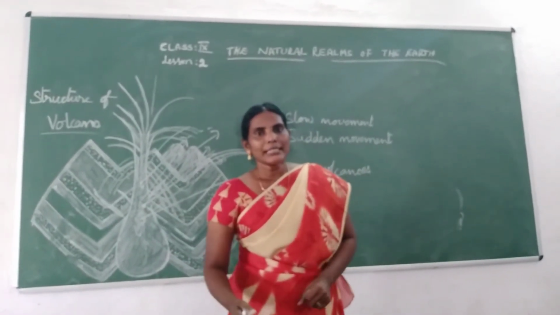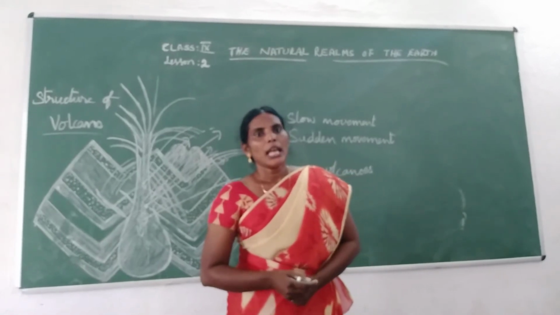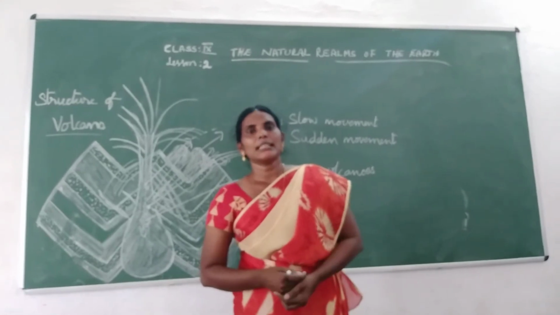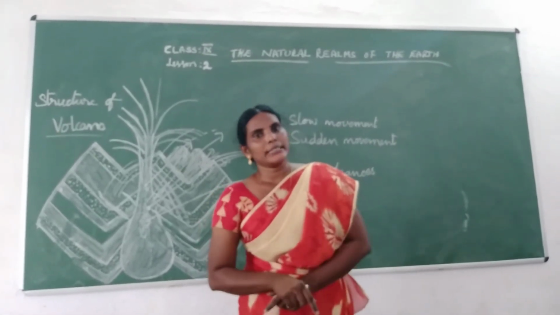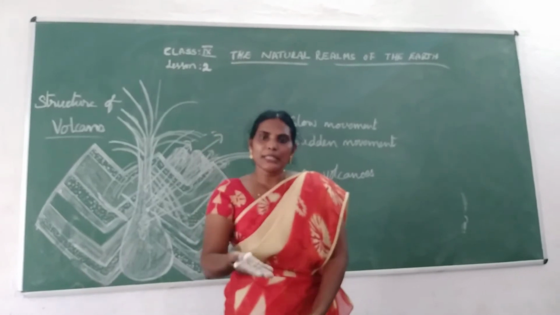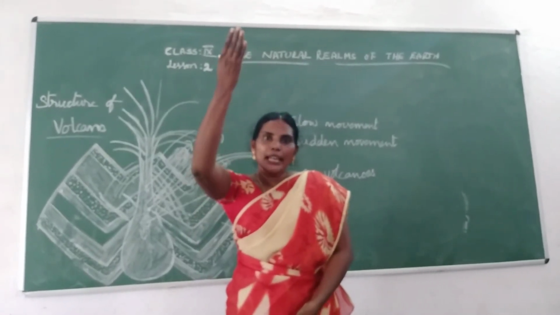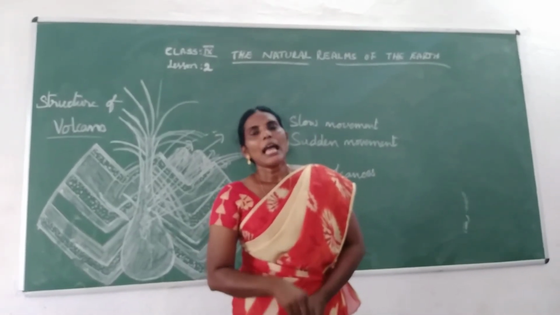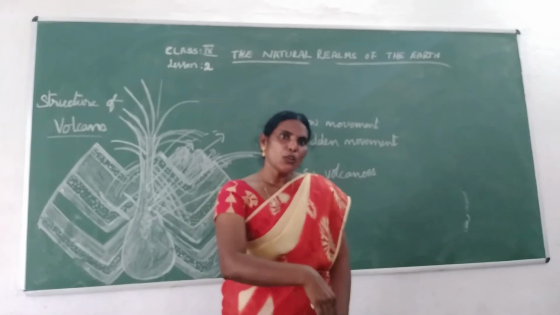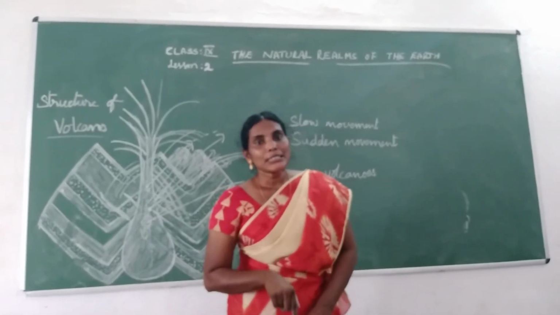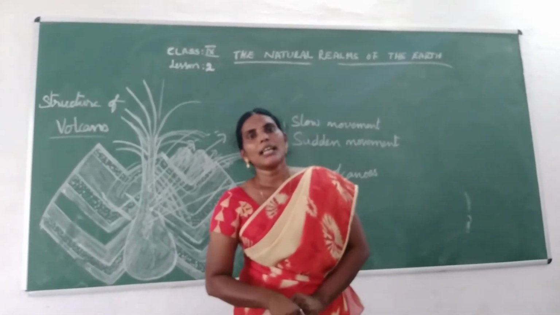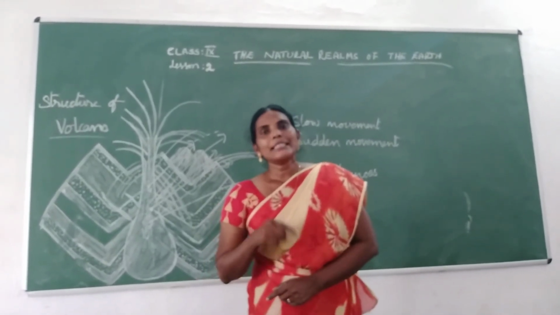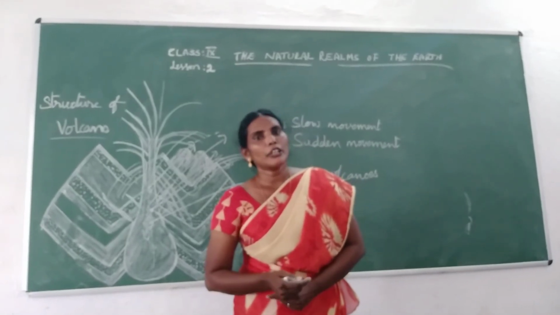And we know that there is a formula in social studies, no? If you go above the earth in the atmosphere, the temperature is going to decrease. And if you go down to the earth, the temperature is going to increase. Okay children? That means for every 1000 meters of height, the temperature falls by 6 degrees Celsius, no?